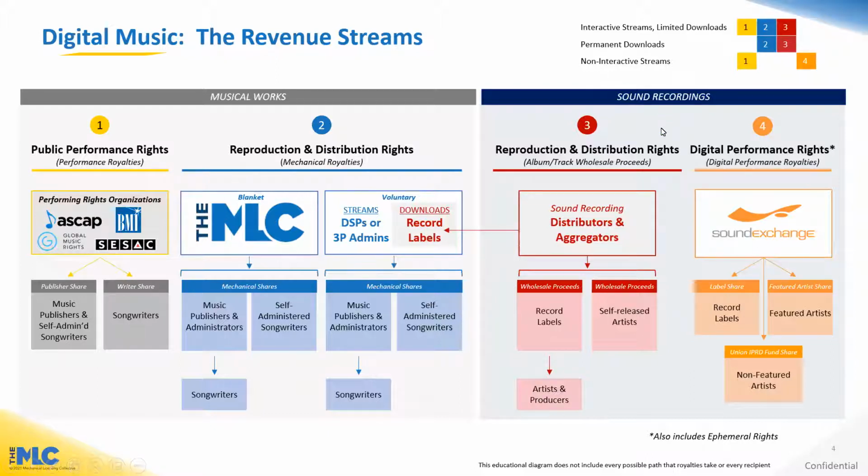On the sound recording side, you have the reproduction and distribution rights in sound recordings, which are your wholesale proceeds from streaming or downloads or sales. Those royalties are paid out through your distributors and aggregators down to record labels and self-administered or self-released artists. And then you have your digital performance rights, which are royalties for the non-interactive streams, paid out through SoundExchange. Those are paid to record labels, featured artists, and non-featured artists. And as a reminder, please post your questions in the Q&A feature.